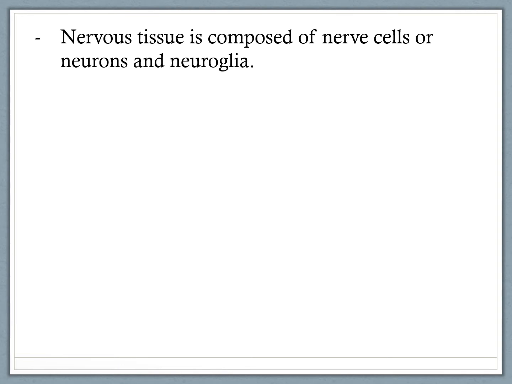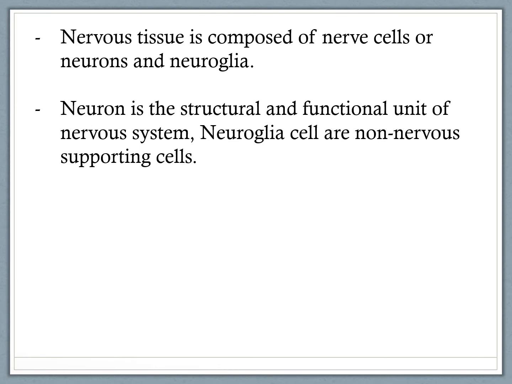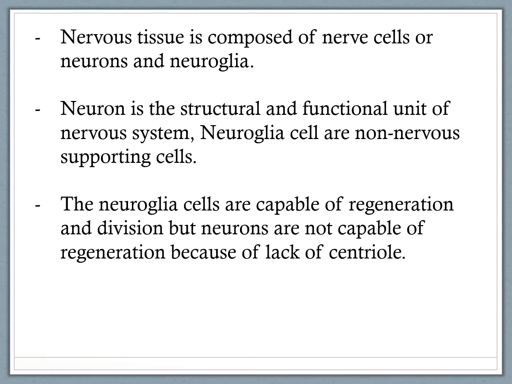Nervous tissue is composed of nerve cells or neurons and neuroglia. So nervous tissue is made up of two main types of cells. Number one, neurons, and number two, neuroglia. Neuron is the structural and functional unit of nervous system, whereas neuroglia are non-nervous supporting cells. So neuroglia cells always support the neurons.